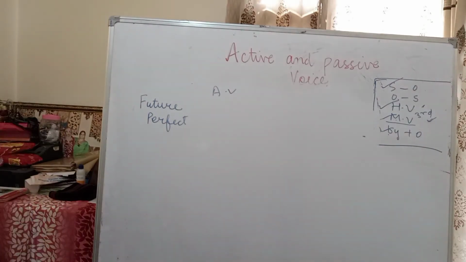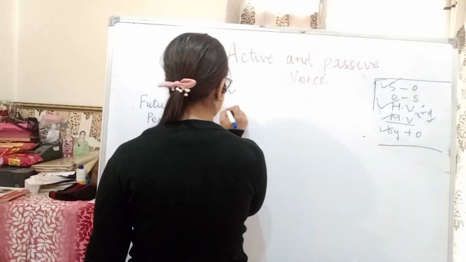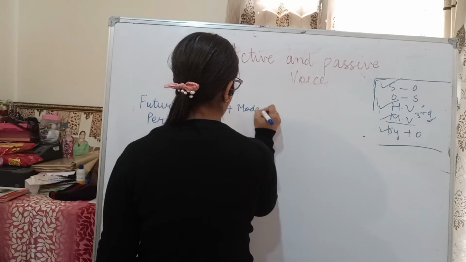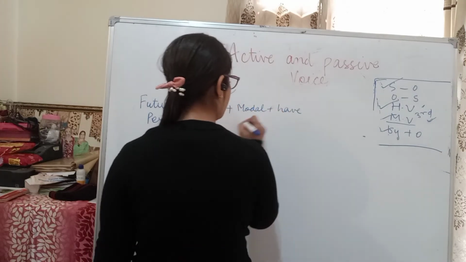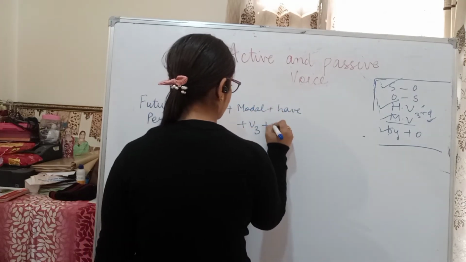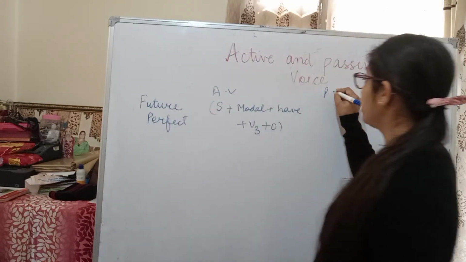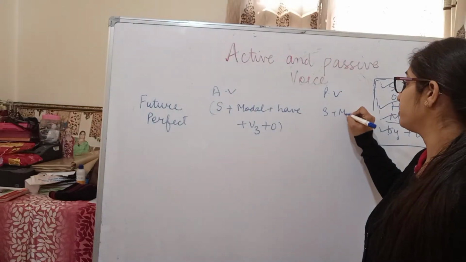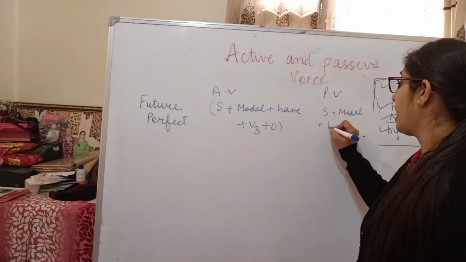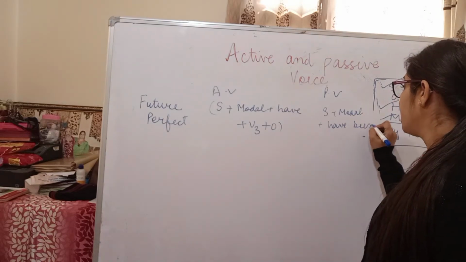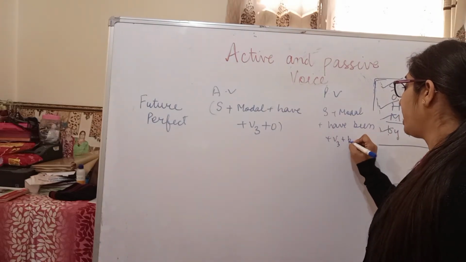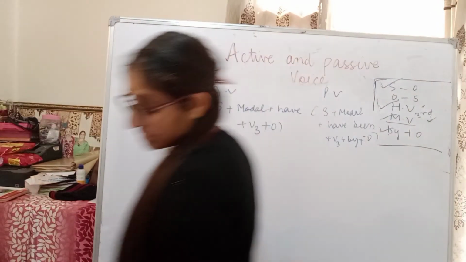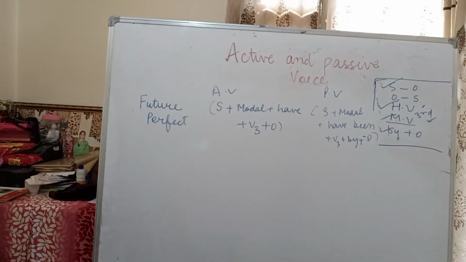Subject plus modal plus have plus verb third form plus object. Right? And when you have to change into passive, you will write subject plus modal plus have been plus verb third form plus by plus object. This is the rule to change. Okay, this is about the future perfect tense.